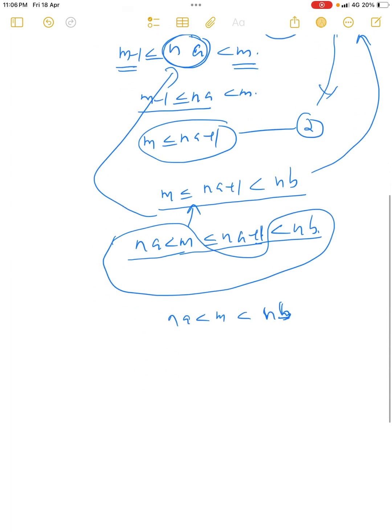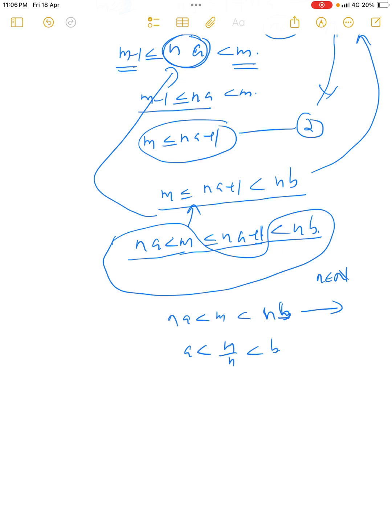Okay, since n is a natural number, which will not be zero, we can divide throughout this inequality by n, and then we will get a less than m by n less than b.